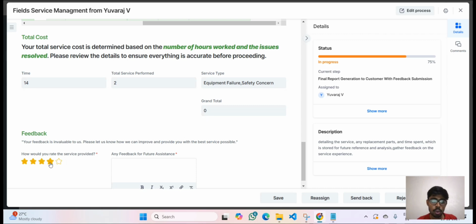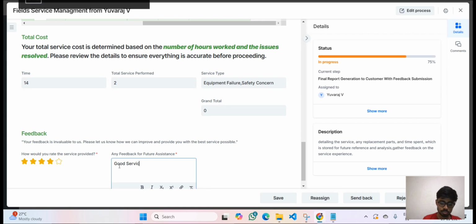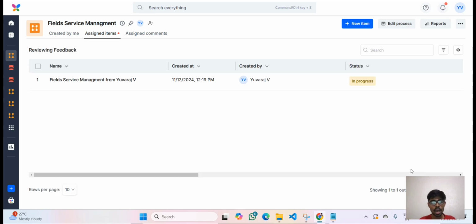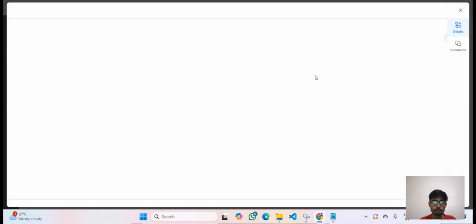At the end, we have attached a feedback form. Here they are able to rate and give some feedback, like good service. Once they have submitted, this will be sent to the technician, and the technician will review this feedback. So let me submit, it will go to the technician, but right now I am the technician in my project.